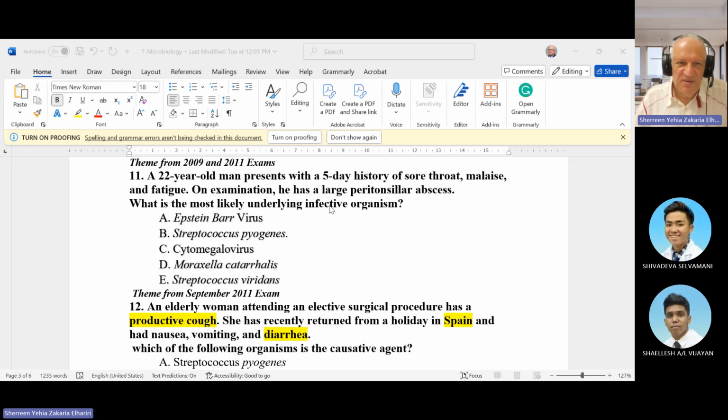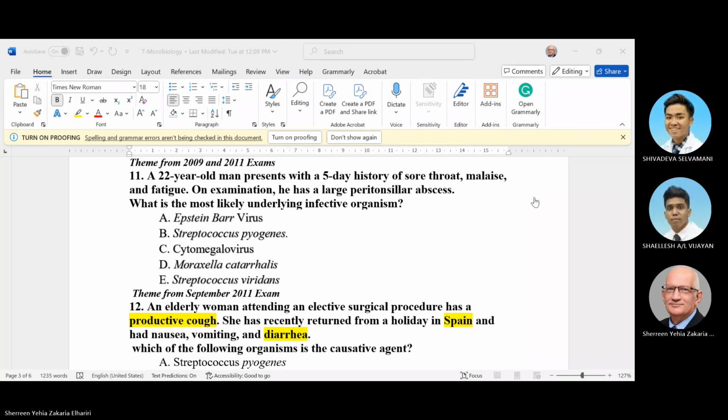So what is the cause? Anyone have an idea? Strep pyogenes. Yes, correct. Streptococcus pyogenes is the cause of tonsillitis or peritonsillar abscess.